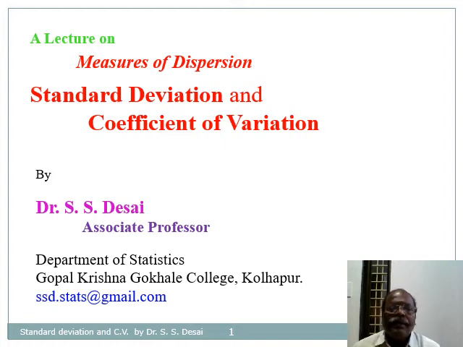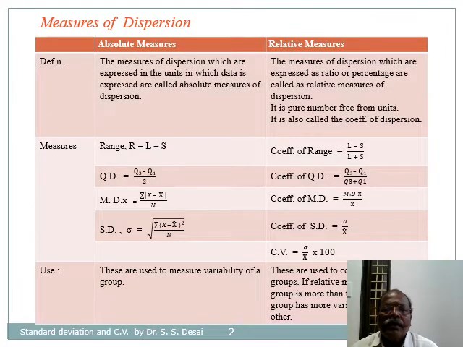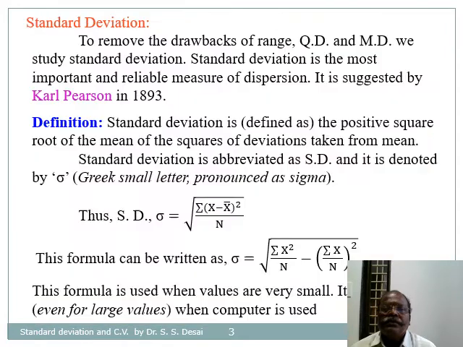Dear friends, this is my lecture on standard deviation and coefficient of variation. This is a summary of absolute and relative measures of dispersion. Standard deviation is the most reliable and ideal measure of dispersion. To remove the drawbacks of range, quartile deviation and mean deviation, we study standard deviation.